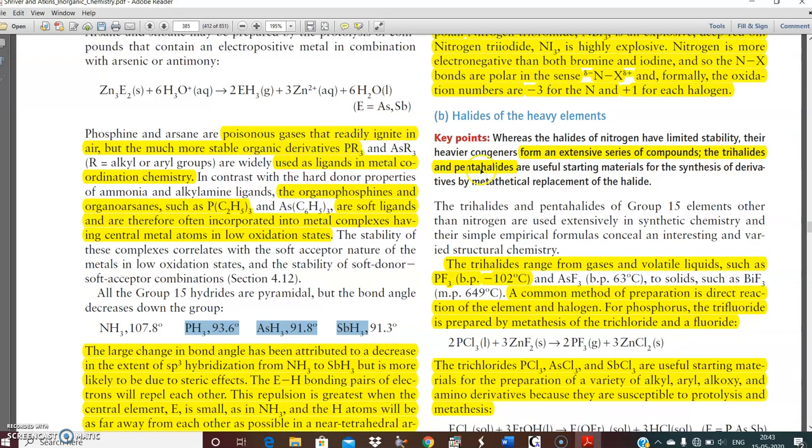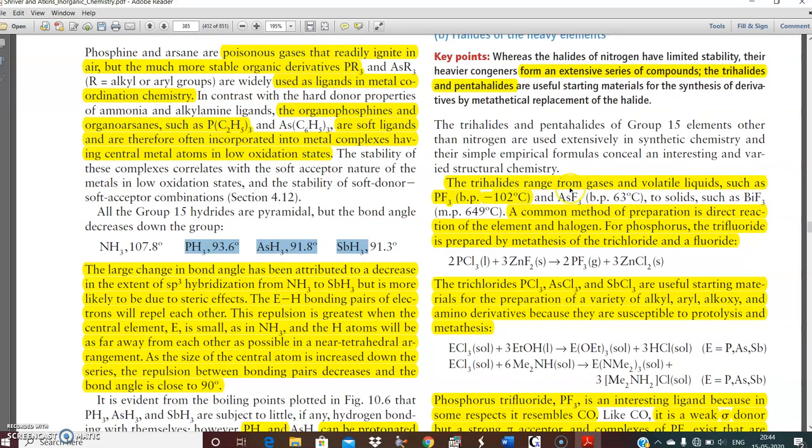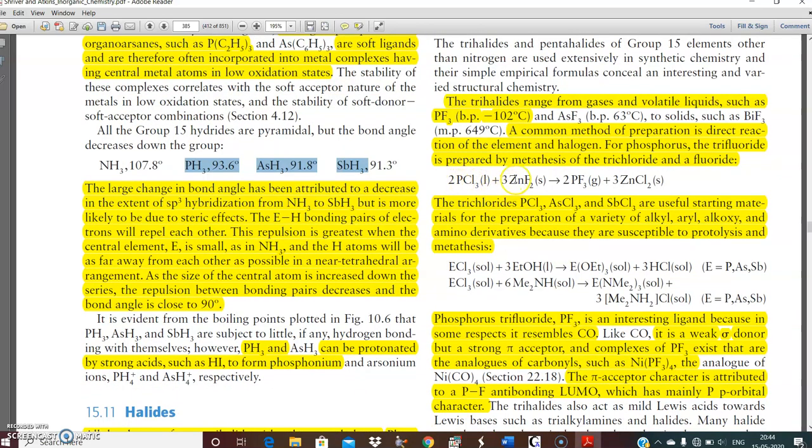Phosphorus can form trihalides as well as pentahalides. The trihalides range from gases to volatile liquids, such as PF3 with boiling point -102 degrees centigrade. A common method of preparation is direct reaction of the element and halogen. For phosphorus, the trifluoride is prepared by metathesis of the trichloride and a fluoride. The trichlorides and PCl5 are useful starting materials for the preparation of a variety of alkyl, aryl, alkoxy, and amino derivatives because they are susceptible to photolysis and metathesis.